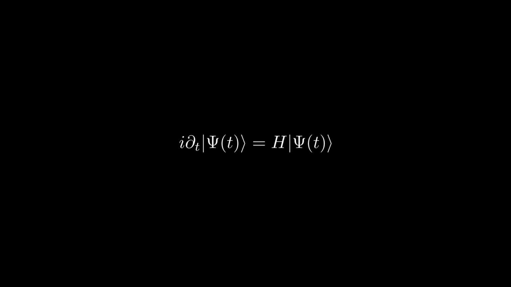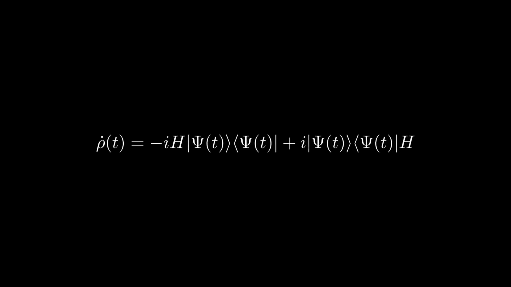Assuming a time-independent Hamiltonian, we can solve this differential equation by imagining that we have some test function f of t instead of psi of t and treating H as a constant, which yields the following exponential solution. Hence, we find that to time evolve a state under a given Hamiltonian for time t, we simply apply the unitary operation e to the minus iHt.